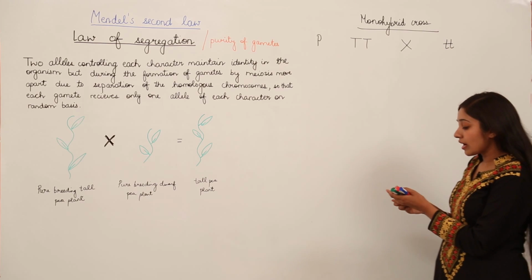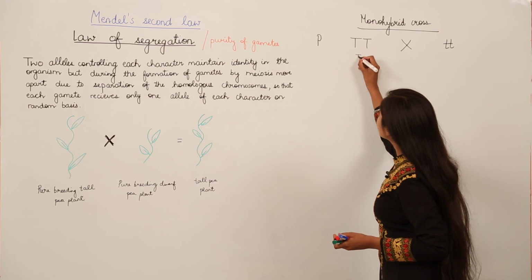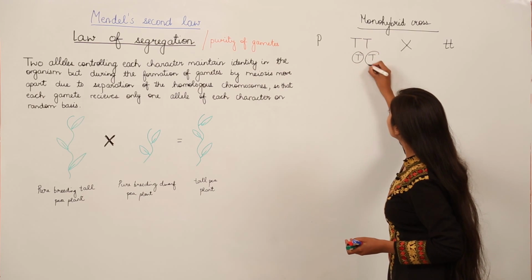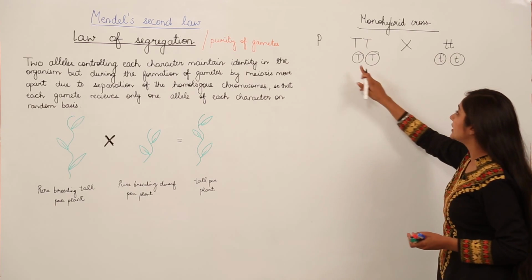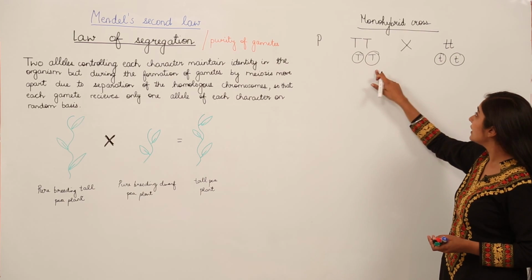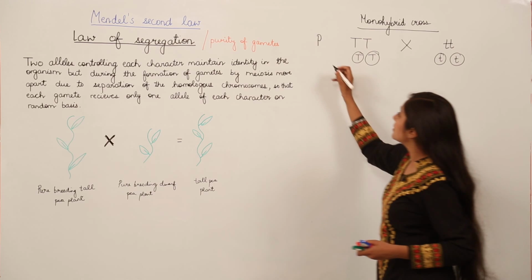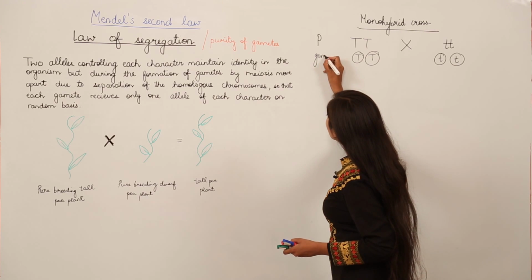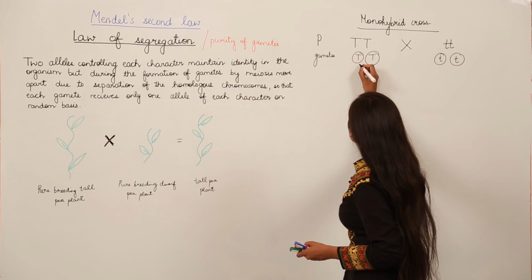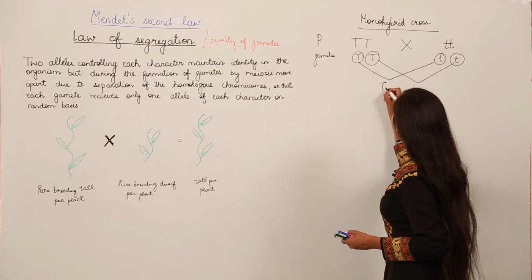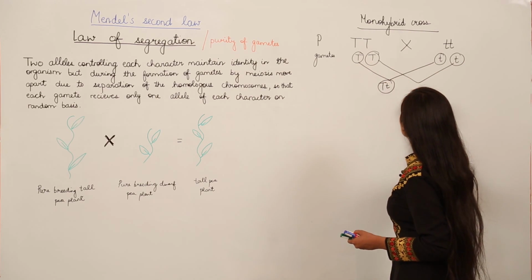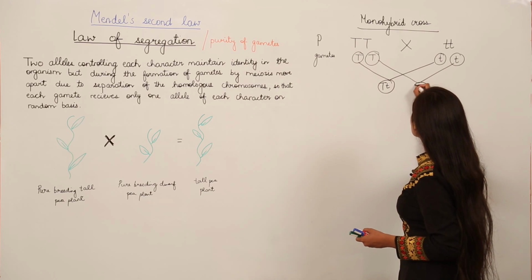So what is going to happen when we have gametes? We will have haploid cells which are going to have this allele, this allele, this allele and this allele. So the gametes are like this. When they combine during fertilization, you can see we have this combination, a capital T and a small t, a capital T and a small t.